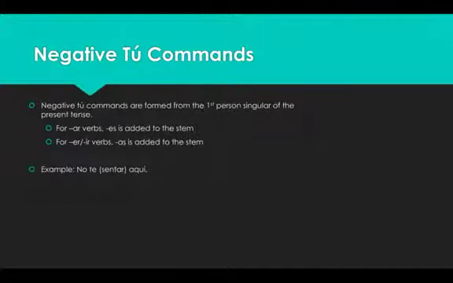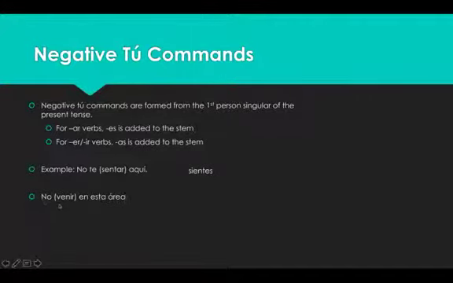So an example is no te sientes aquí. So that says, do not sit here. Sentar undergoes a stem change in its first person singular to an IE form of the verb. And then we drop that ending, and since it is an AR verb, we add the ES.